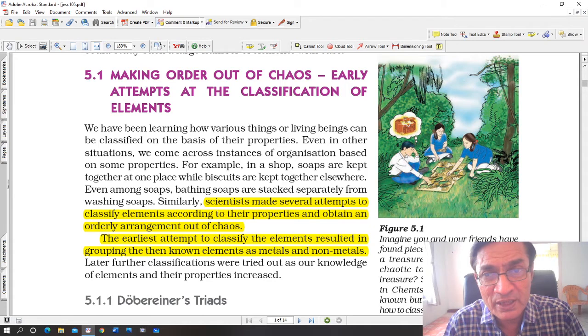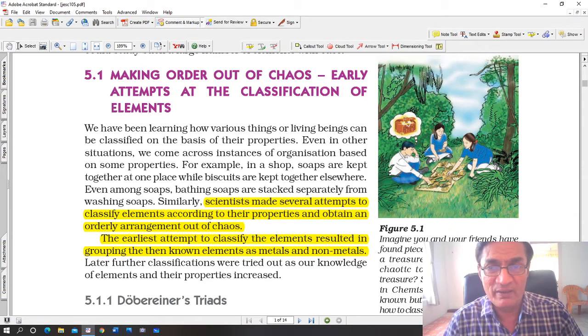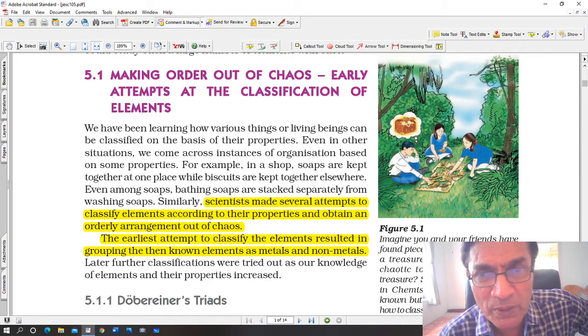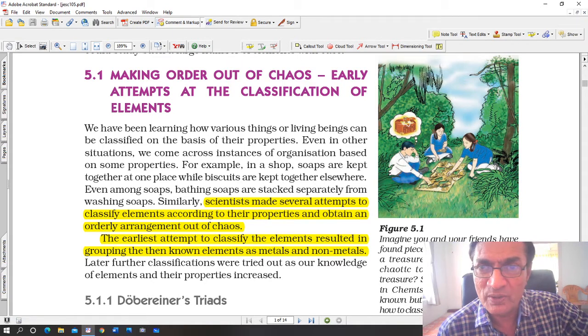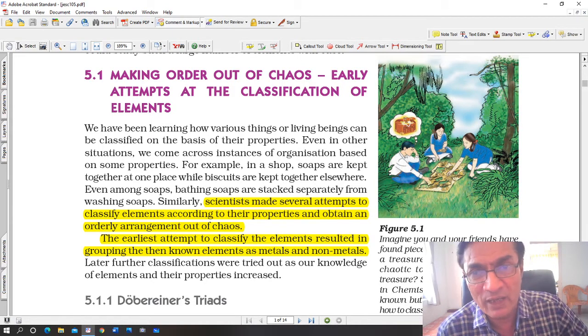Not only neatly arranged, but properly arranged and classified. For example, if you want to buy cosmetics, then there is a certain section of the supermarket where there are cosmetics. You don't have to look anywhere else. Look in that section and you will find all the cosmetics out there.